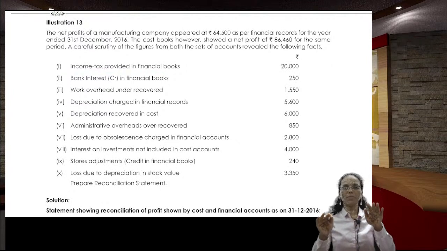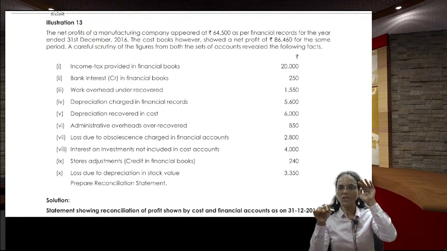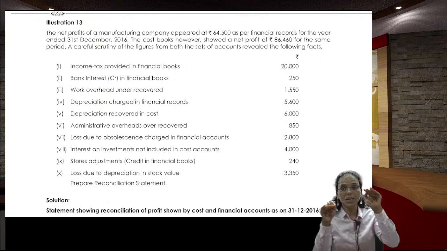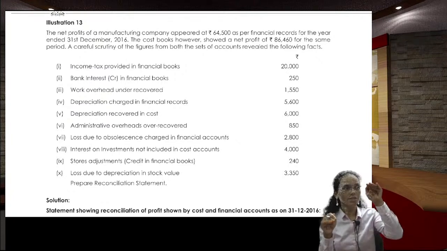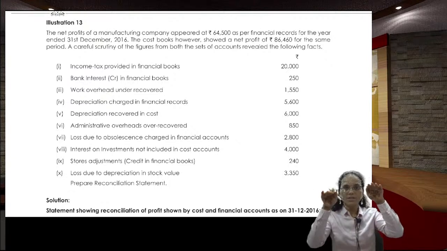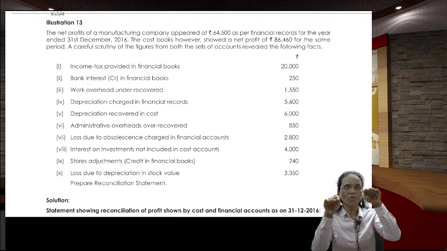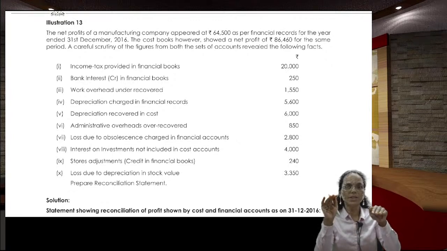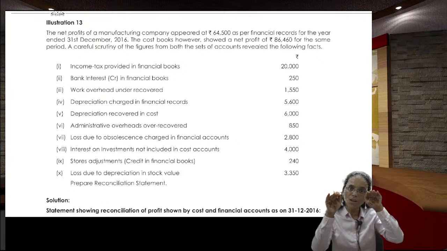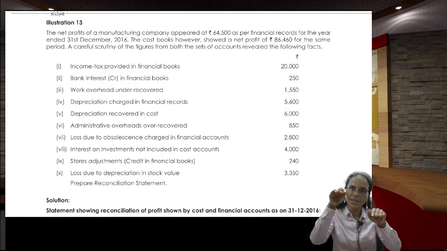See, look at me. This is a financial profit. This is a cost profit. Income tax is shown only in the financial accounts, so the financial profit is getting decreased. We are at the same place, financial profit and cost profit. When the income tax is deducted from the financial accounts, it is not deducted in the cost accounts. So income in the financial accounts is getting decreased.